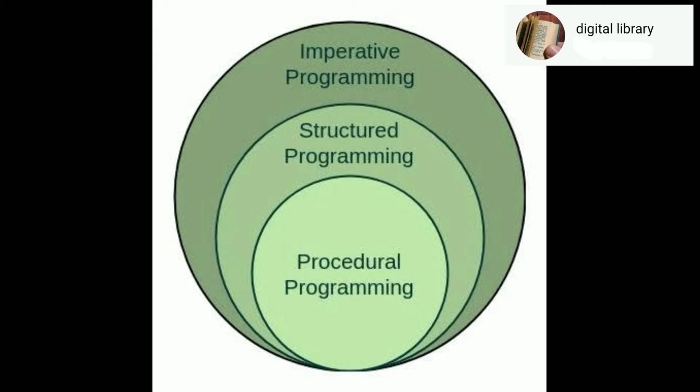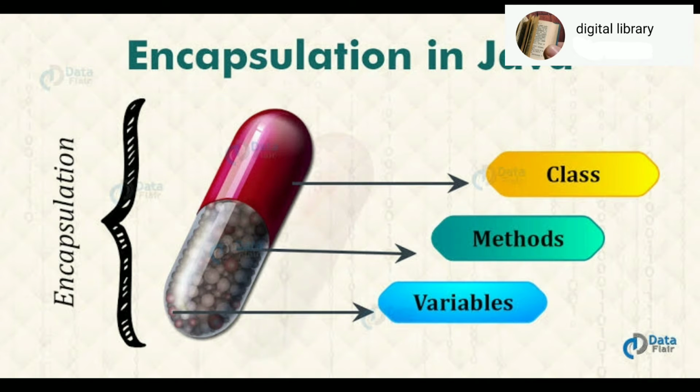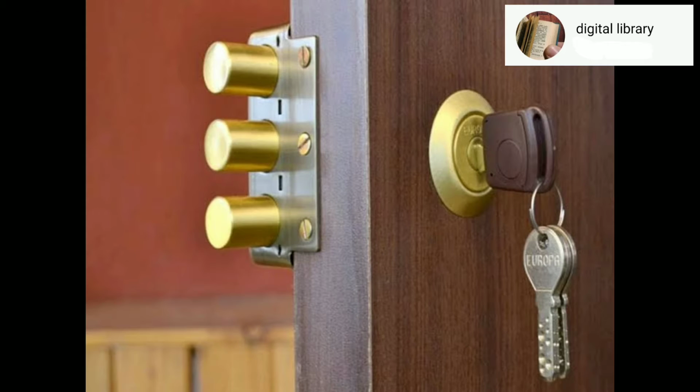First is encapsulation. By the name itself, encapsulation is a strategy that binds the programming code and the data it manipulates and keeps them safe from outside interference. When code and data are linked together, an object is created.